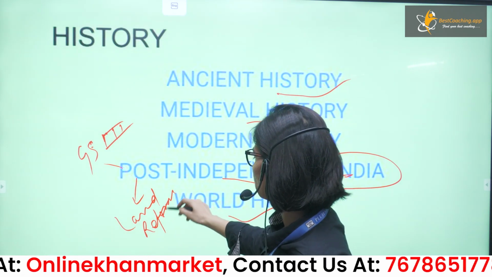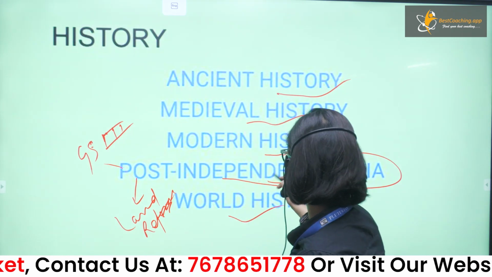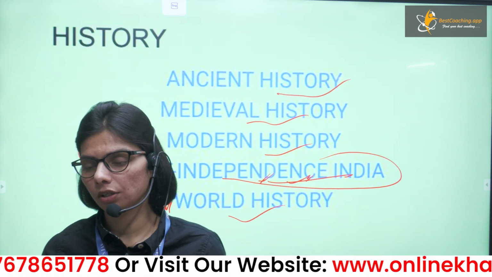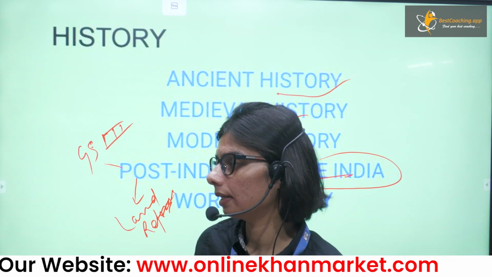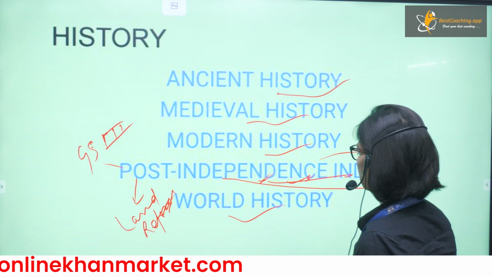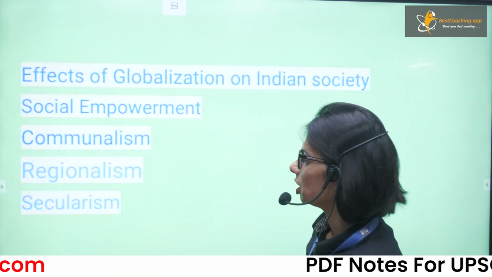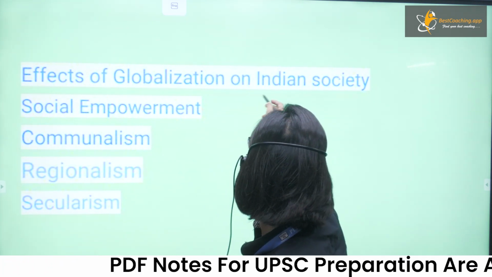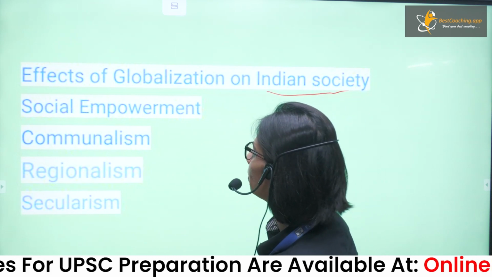So that's why read in a comprehensive manner, so that you have to study once. So land reform you can read as directly mentioned in your GS paper 3, and here also in post independence you have to study land reform, because that was the major problem after independence, because land and tenancy were very exploited sectors at that time. And in world history you have seen what the syllabus mentions, so you have to complete your world history as well.